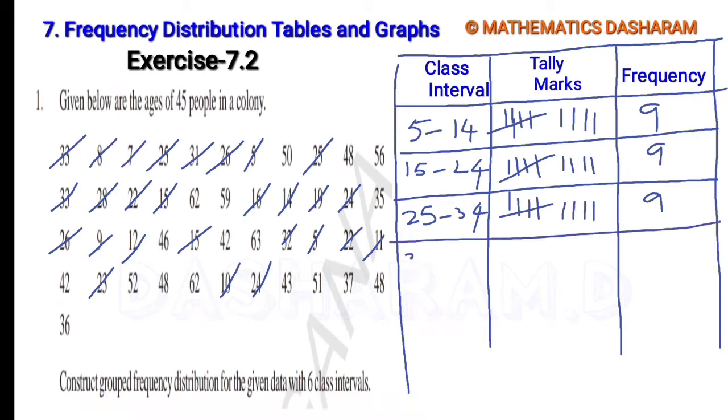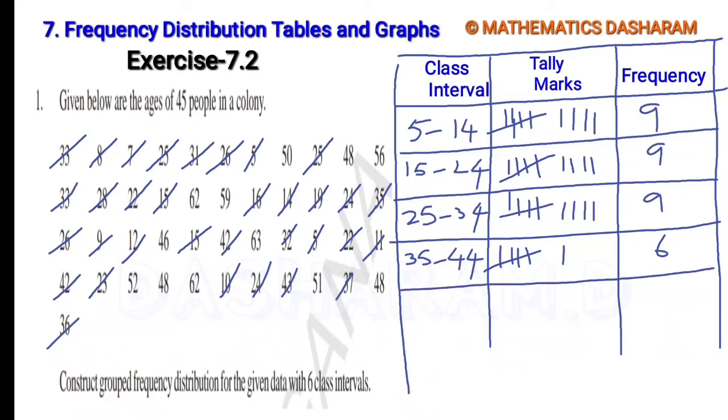Next class interval is 35 to 44. For 35 to 44, there is no number in the first row. In the second row, one number is there, 1. Next 2, next 3, next 4, here 5, here 6. So the total is 6. So tally: 1, 2, 3, 4, 5, and here is a 6.